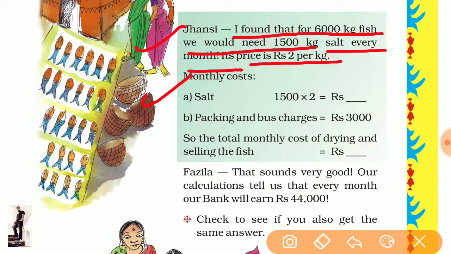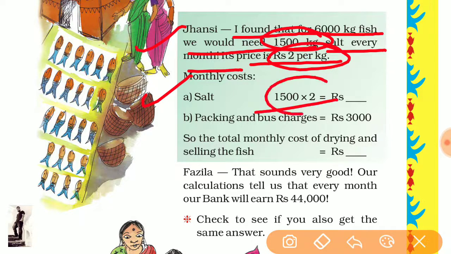So salt means we need to put salt on the fresh fish. We need the salt. Okay, and how much salt? 1,500 kilogram salt per month, and the price for 1 kilogram is 2 rupees per kg.